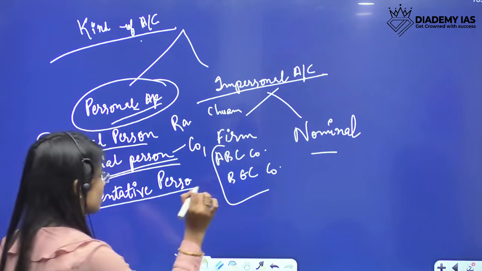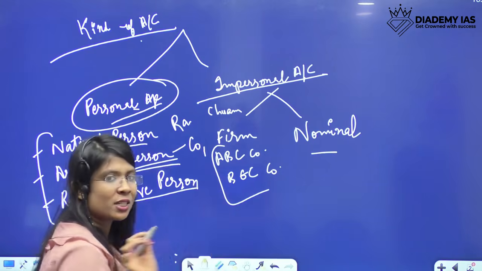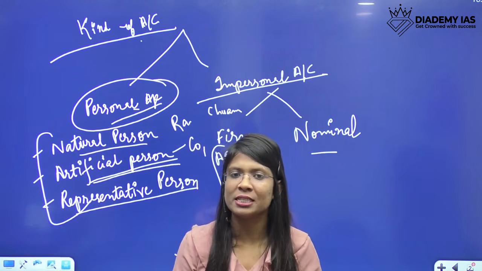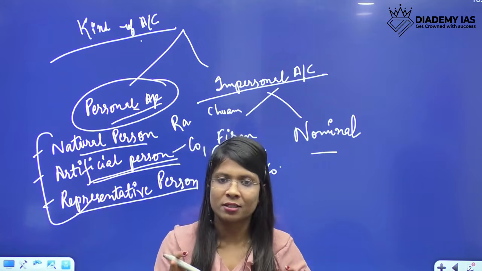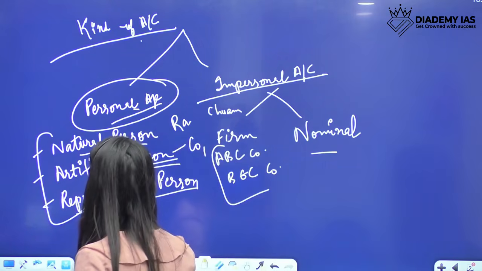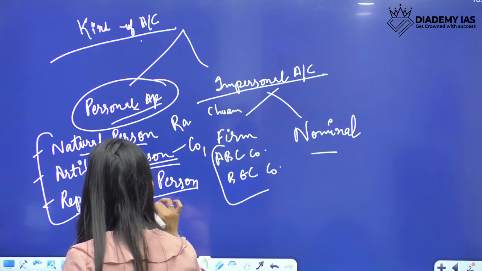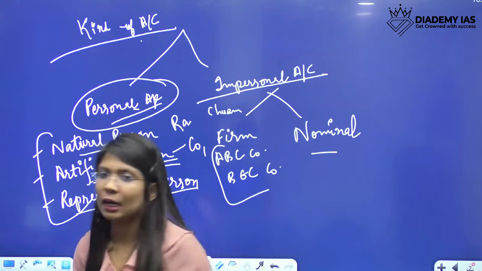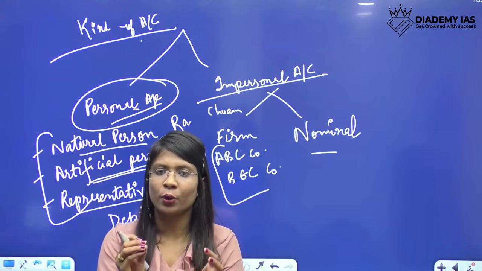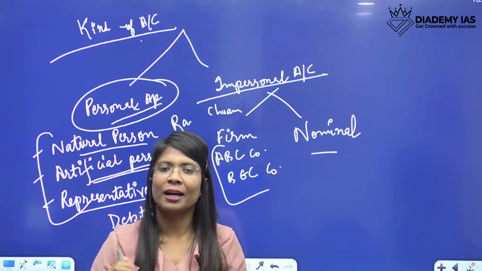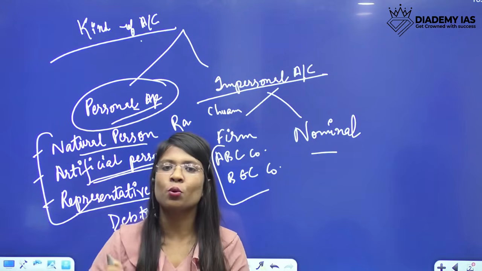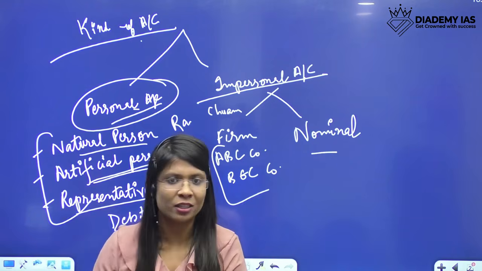Then third is representative person. That is a little tricky. Representative person is anything that represents a person. So debtors. I don't know if we know about debtors, but I'll explain it. I have sold goods of rupees 100 to Ram. Ram is my customer now, and Ram hasn't paid me yet. It's not on cash.